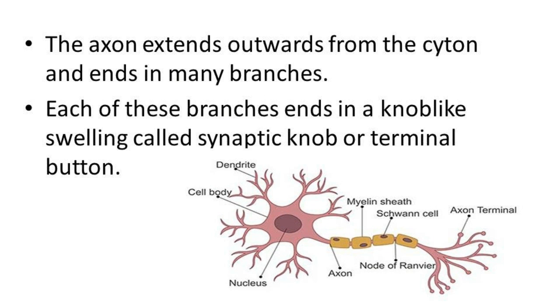The axon extends outward from the cyton and ends in many branches. Each of these branches ends in a knob-like swelling called a synaptic knob or terminal button. Okay, axon terminal button.